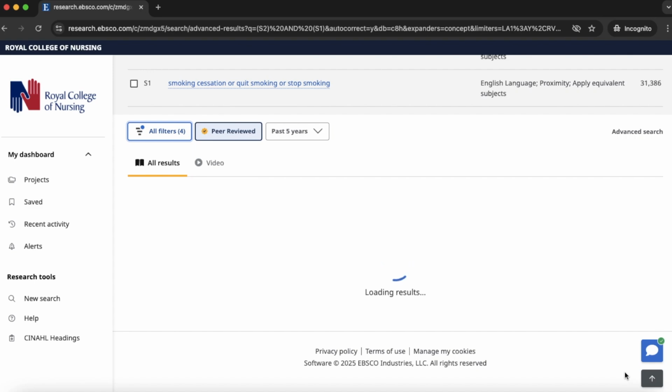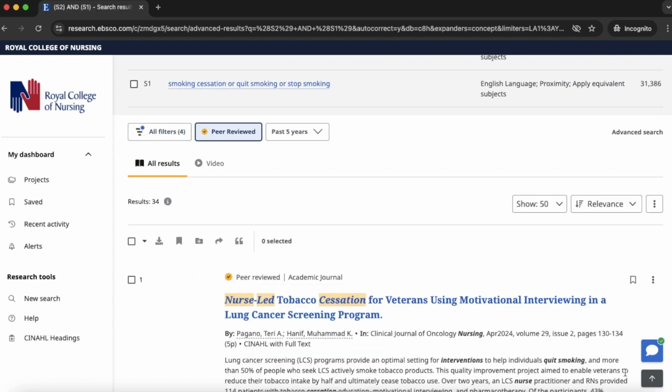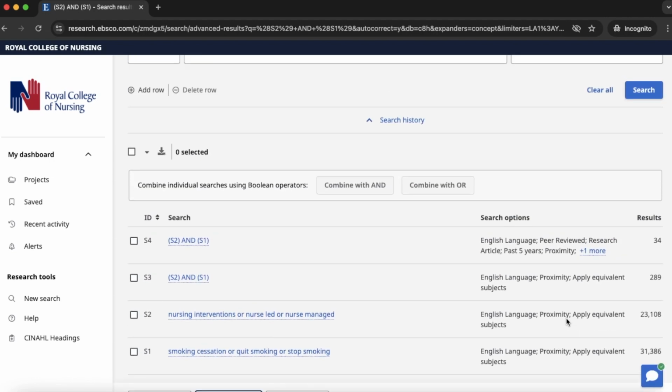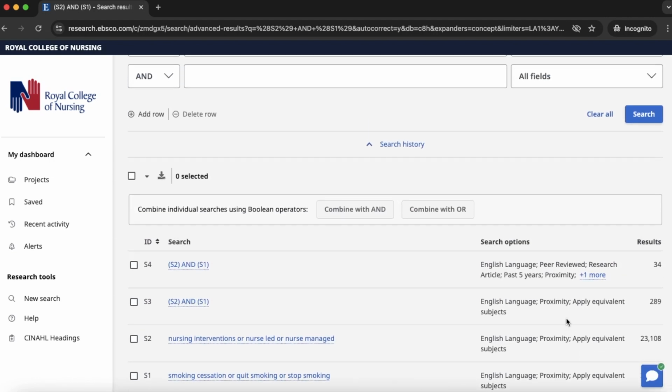This applies all the selected filters. If we scroll back up to our search history, we can see how the number of results has been changed by applying these limits. You may need to scroll to the right-hand side of the screen to see this number.